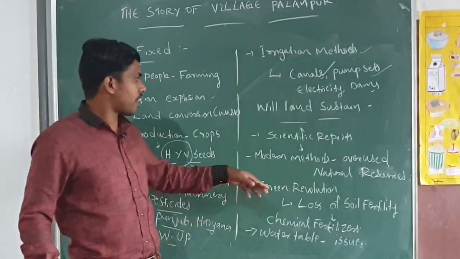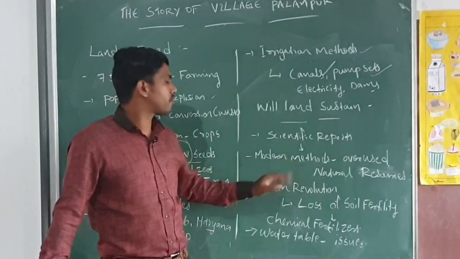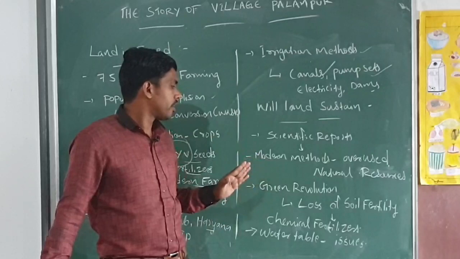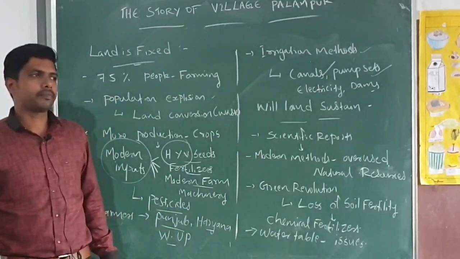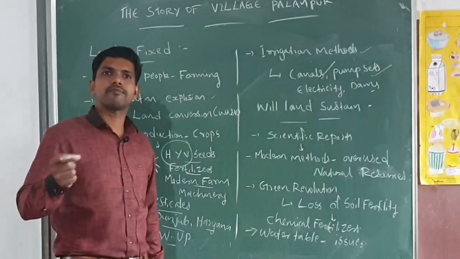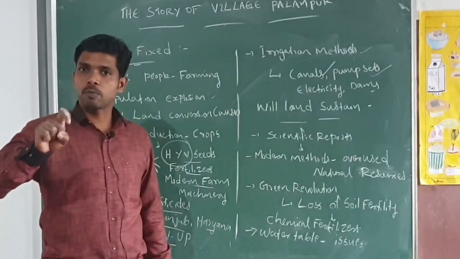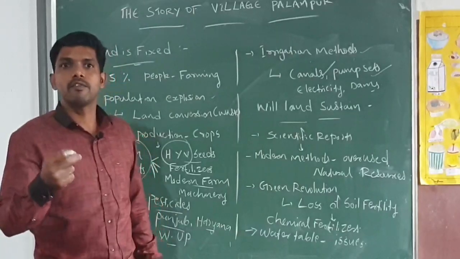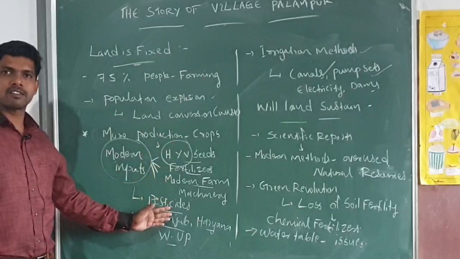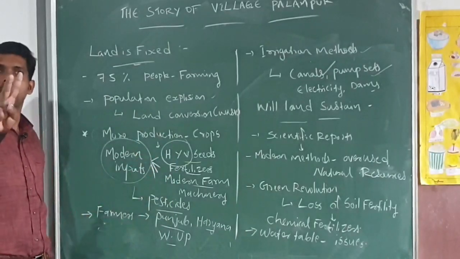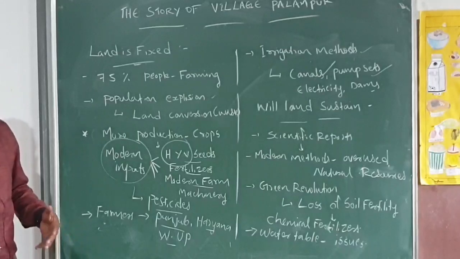As a result of this, overuse of the land decays the quality of the land. And here in India we can see a green revolution took place. M.S. Swaminathan is the father of the Indian green revolution. Green revolution first took place in two crops, that is wheat and rice. So all these methods were first practiced and implemented in the two major staple crops of India, that is rice and wheat.